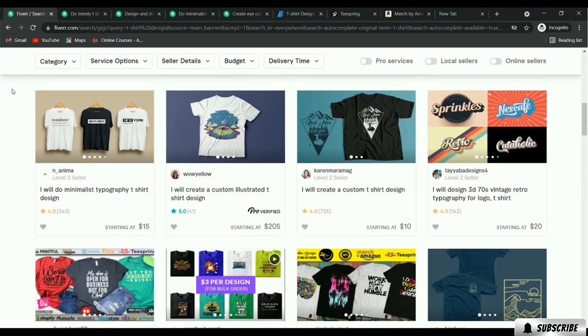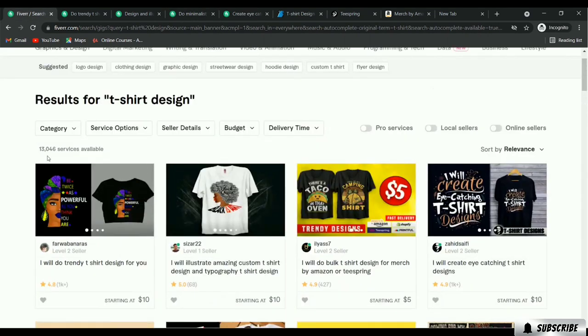So from the services number you can understand that fiverr.com is one of the best places for earning by t-shirt designing. So you just have to focus on fiverr.com. Okay, let me close these tabs.